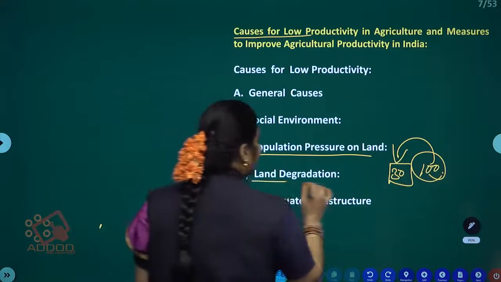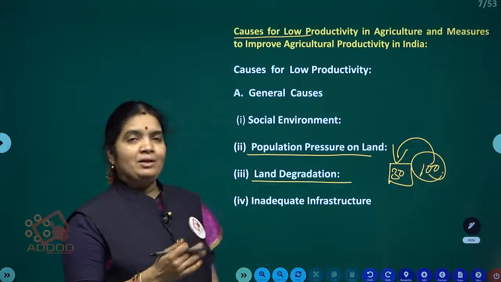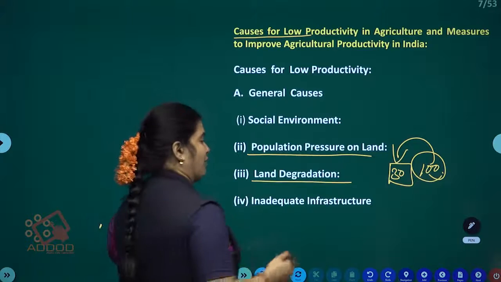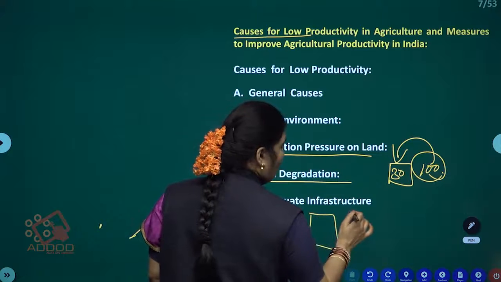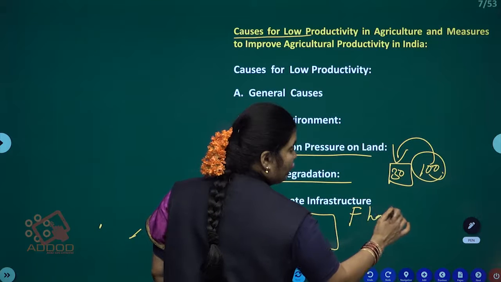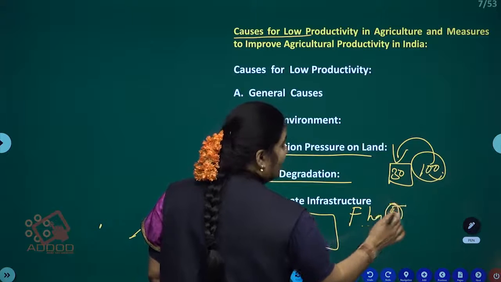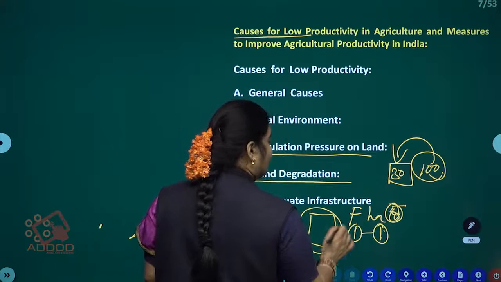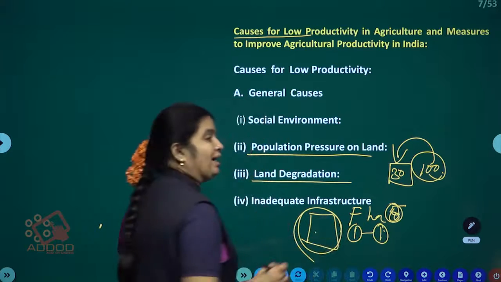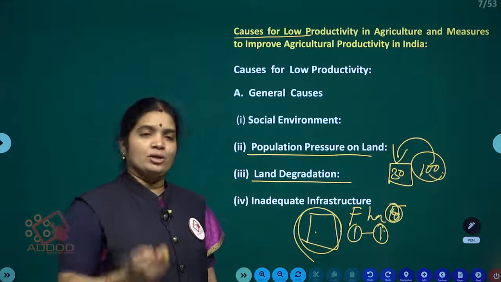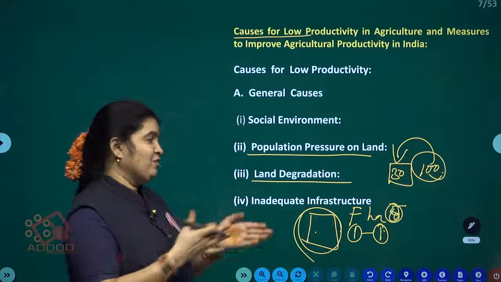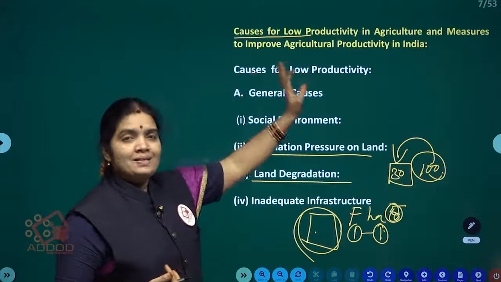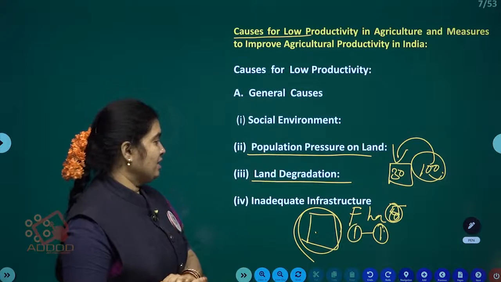Next one, land degradation. Here, day by day our land holdings' width is decreasing. If a father has 5 acres of land and 5 sons, each son equally gets 1 acre. If they were cultivating combinedly, they would take interest to make high production from those 5 acres. But they are dividing into small land holdings. Because of that, in the agriculture sector we are facing the low productivity problem.